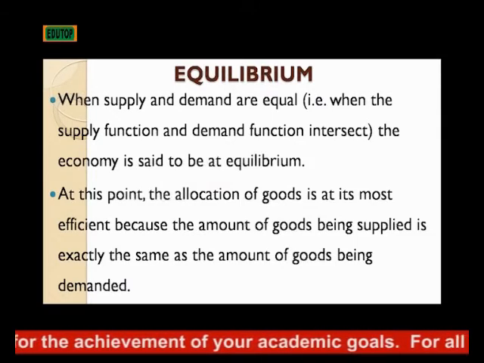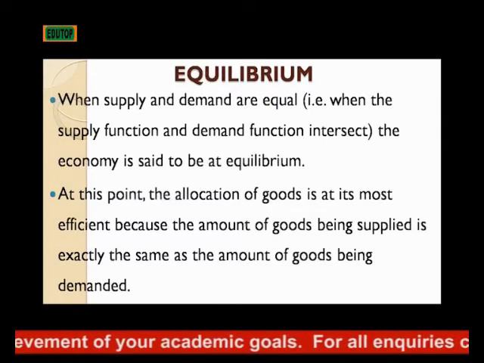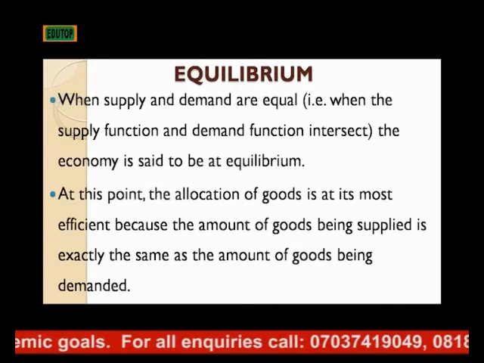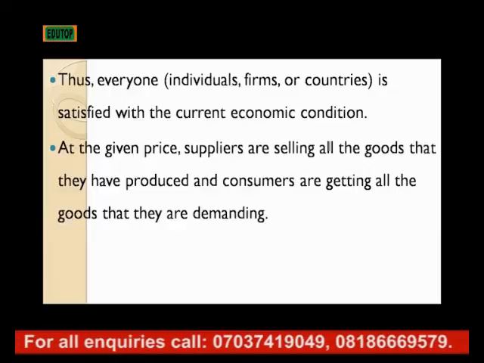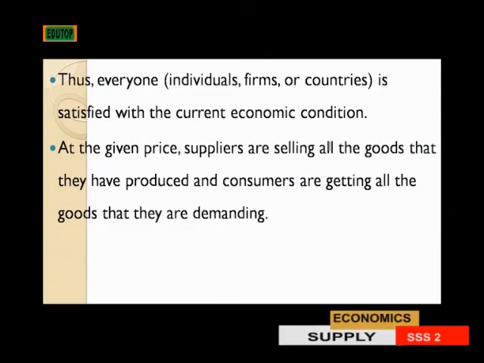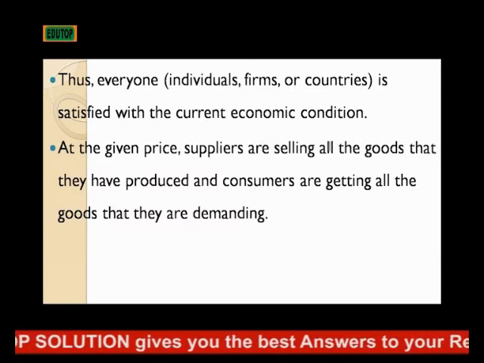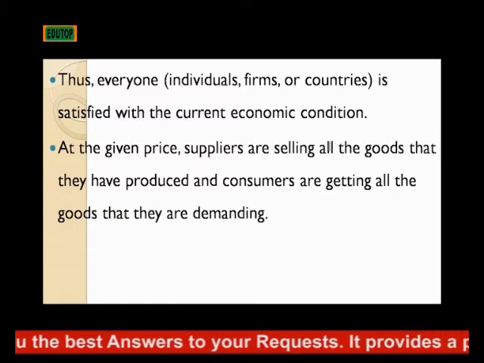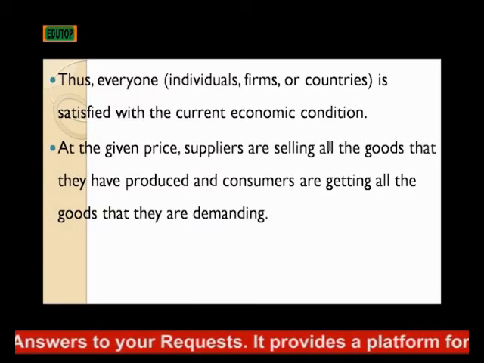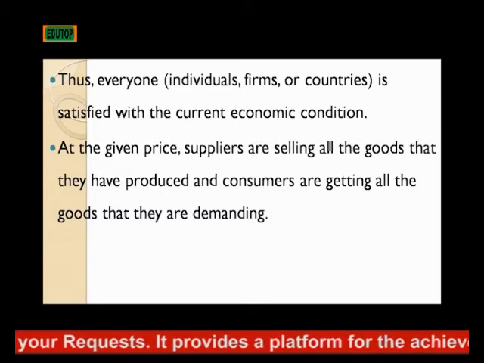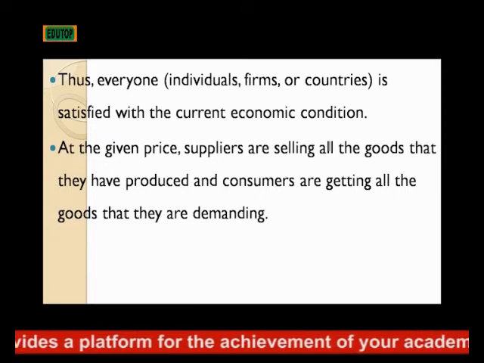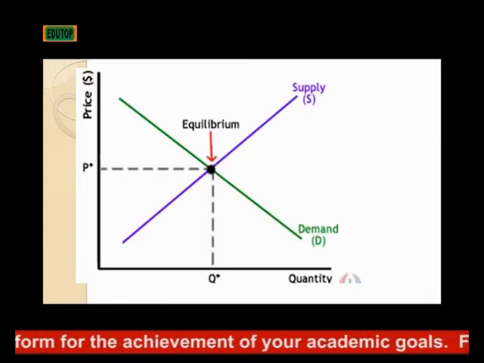So at this point, the allocation of goods is at its most efficient, because the amount of goods being supplied is exactly the same as the amount of goods demanded. Thus, everyone, both individuals, firms, and companies, is satisfied with the current economic situation. That means everyone is satisfied in the market. At this given price, suppliers are selling all the goods that they produce, and the consumers are able to purchase all the goods that they desire to purchase in the market.